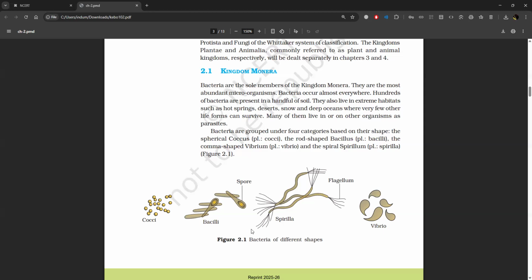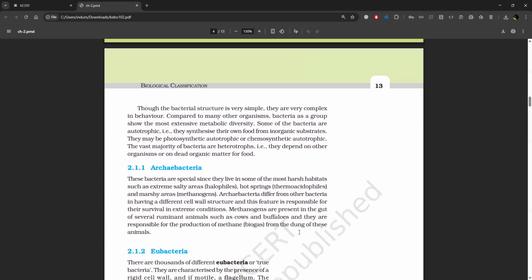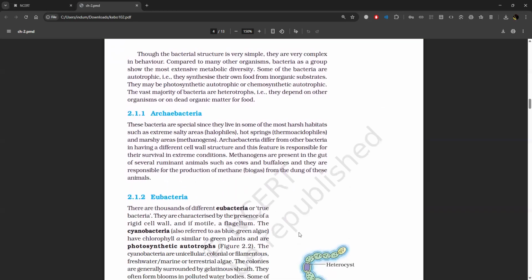Bacteria are grouped under 4 categories based on their shape: the spherical coccus, plural cocci, the rod-shaped bacillus, plural bacilli, the comma-shaped vibrio, plural vibrios, and the spiral spirillum, plural spirilla. Figure 2.1. Though the bacterial structure is very simple, they are very complex in behavior.